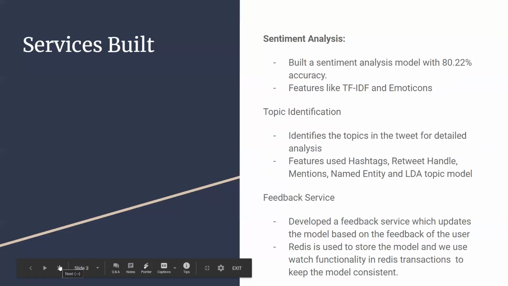While it's watching, if any other worker updates that model, then whatever transactions this particular worker was doing will all be cancelled, and this worker needs to download the model updated by the other worker and then redo its computation. So this functionality keeps the model consistent and helps in not overwriting the updates of other workers on the model.